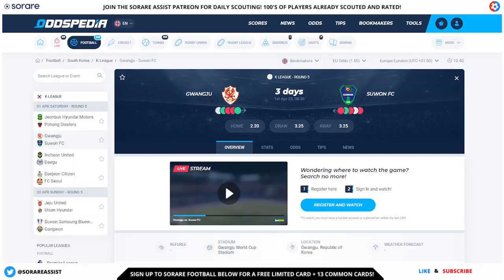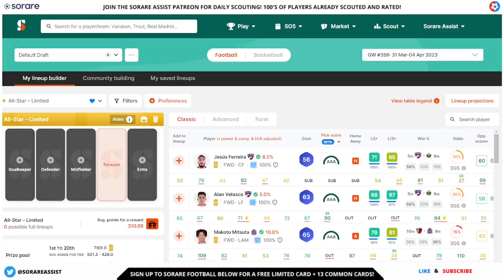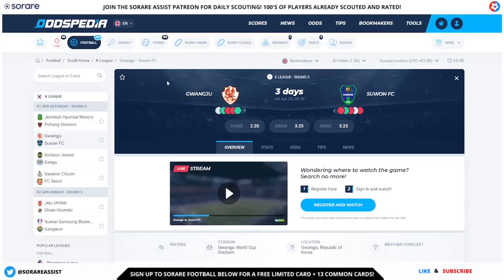So these two sites are definitely worth shortlisting just in case Sorare Data don't have that information available, or if any other sites that you use don't have the odds available. Oddspedia usually have pretty much most of the odds for any given game.